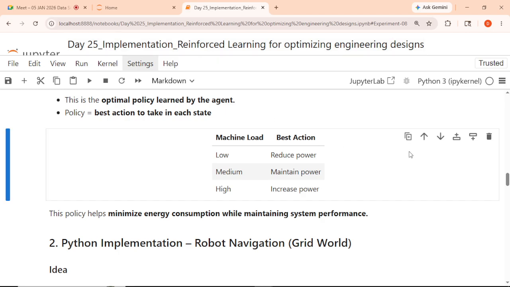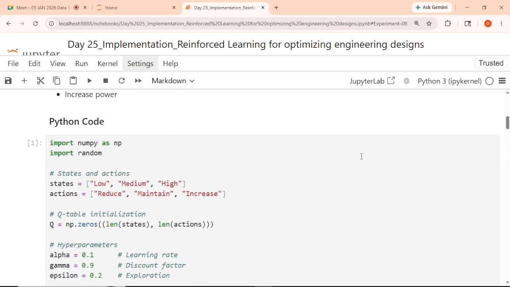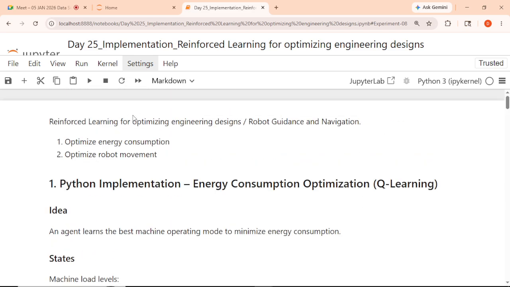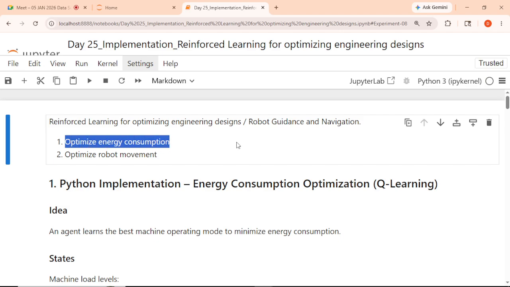So if we see the implementation part, we are going to use it for the implementation of reinforcement learning for optimizing energy design. Suppose we have two use cases over here. We are just trying to optimize the energy consumption. If there is a low load for the machine, power should be less. If there is a high load on a machine, power should be increased.